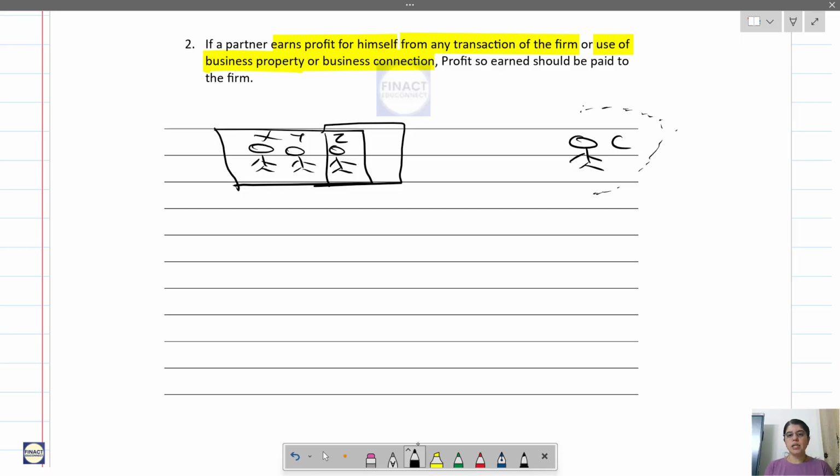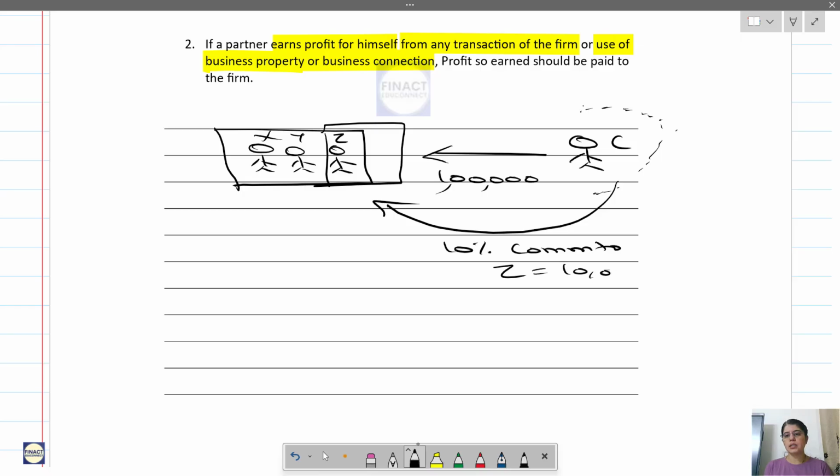So Z agrees, and then C sells goods worth rupees 1 lakh to the firm, and on this he gives 10% commission to Z. So that is 10,000.